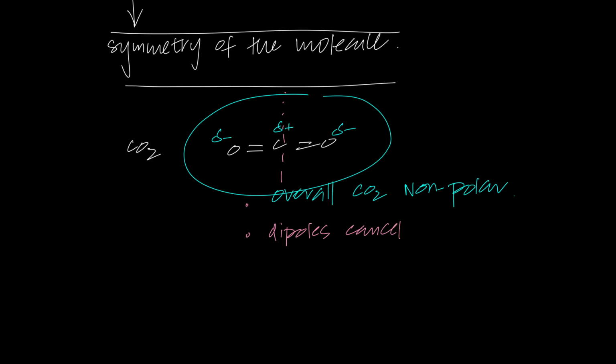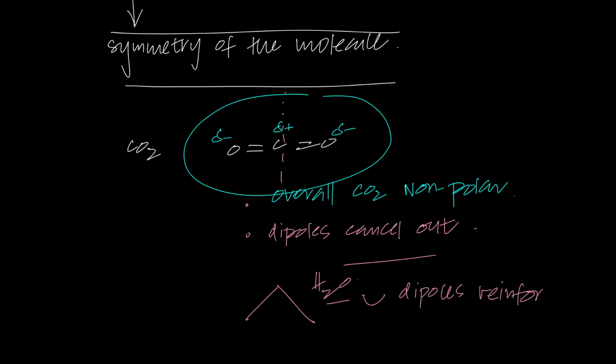The dipoles cancel each other. It's not the case for every single molecule, especially if you have bent shapes. Water is a bent shape, and I'll talk about shapes later on. But if you have bent shapes, the dipoles are further reinforced. They don't cancel, they reinforce. So in that case, the overall molecule will not be non-polar, it would rather be polar. So water is a polar molecule, and you learn more about it once you know about the shape of water.